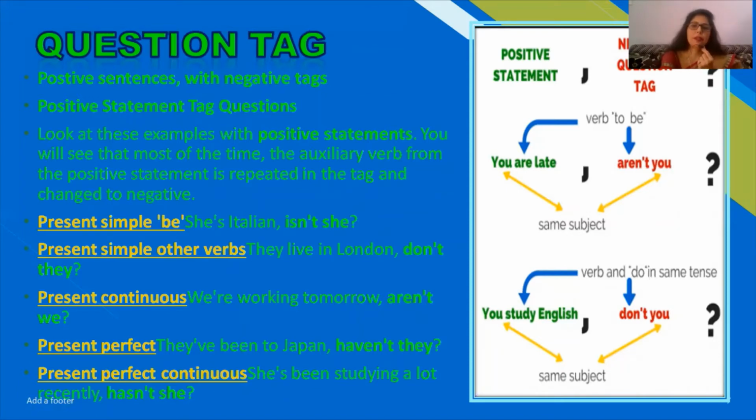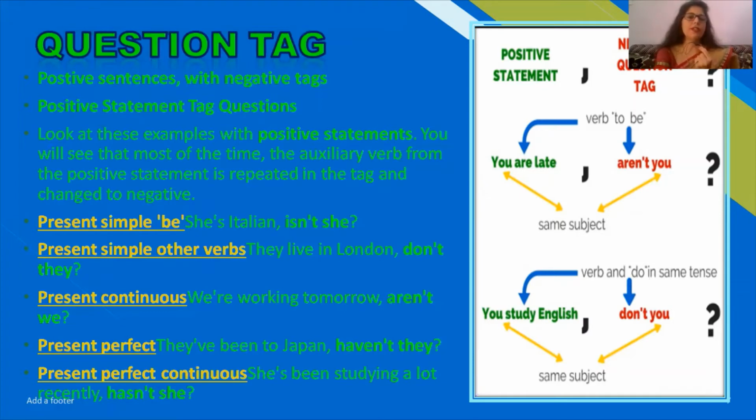Now you may see some more examples so that it may be clear for you all: positive statements with negative question tags. Suppose the sentence is in the simple present tense, then you see that she is Italian, isn't she? If the present simple has the be form of the verb, or another verb such as do and does, we have already discussed it.